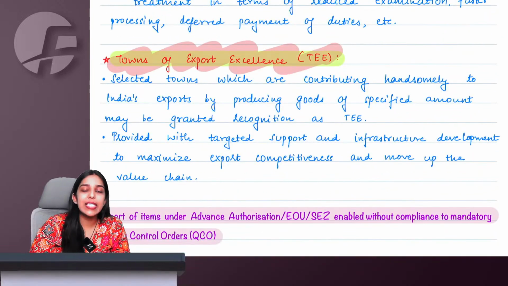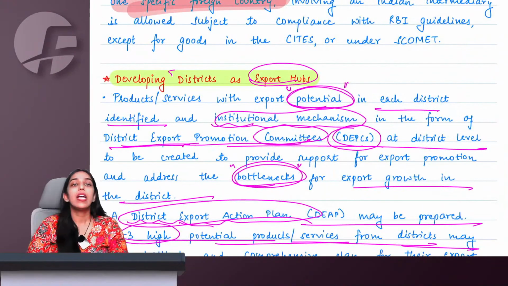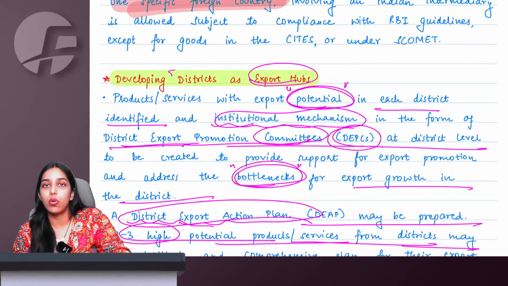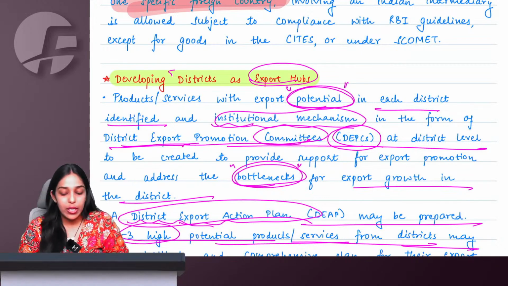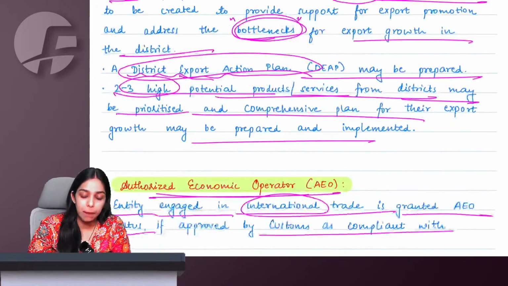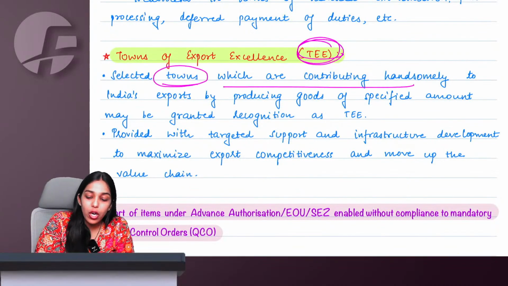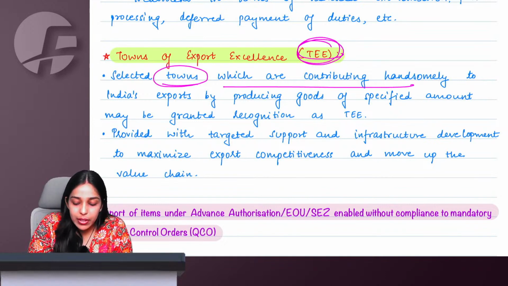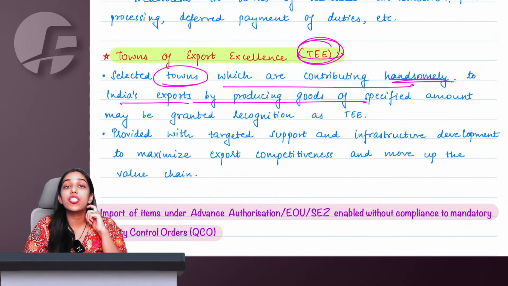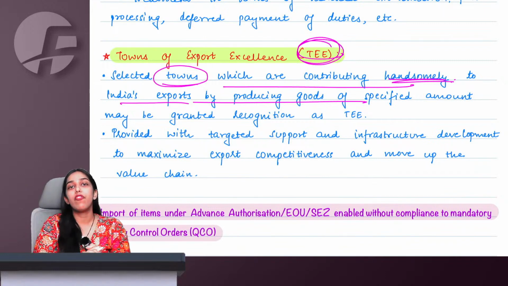Then Towns of Export Excellence, TEE. Understand the difference between this. Developing district as export hub says that as of now there are bottlenecks, there is potential, so we can make them grow. They have not grown yet. They have potential, and by getting the right support and right infrastructure, they can grow. But TEE, Towns of Export Excellence, are the towns which have already shown they are contributing handsomely to India's export by producing a specific amount, and may be granted recognition as TEE. So these people are already producing and exporting and earning handsome foreign exchange for India.